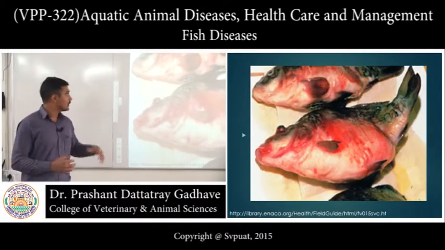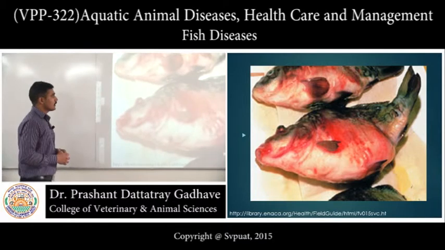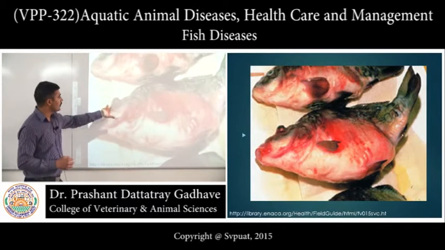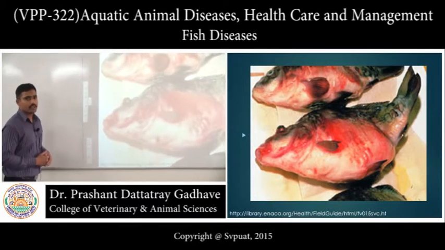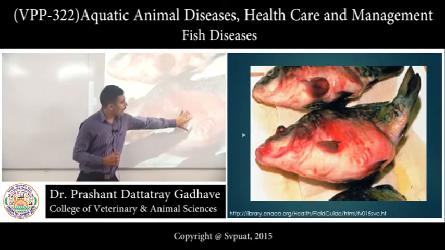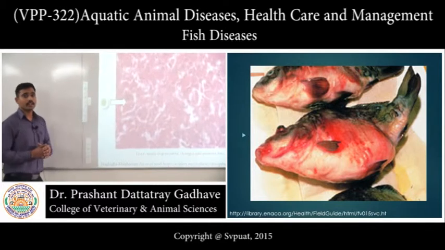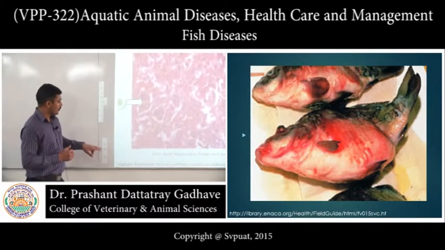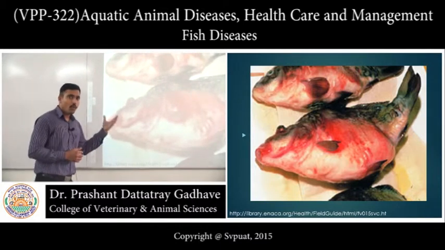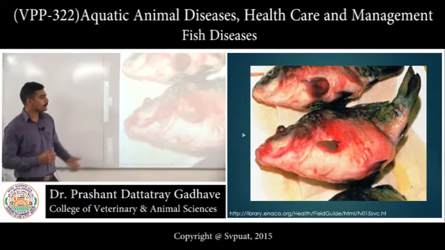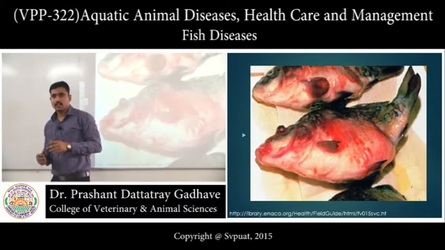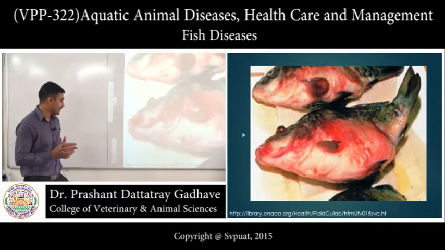Now look at this picture. This picture consists of mirror carps. Now look here. This is exophthalmos. The eyeball is protruding out of the eye orbit. Now this abdomen is swollen. This is nothing but ascites because of the accumulation of watery fluid in the body cavity. Now if we look at the vent region of this fish, it is somewhat swollen and reddish.